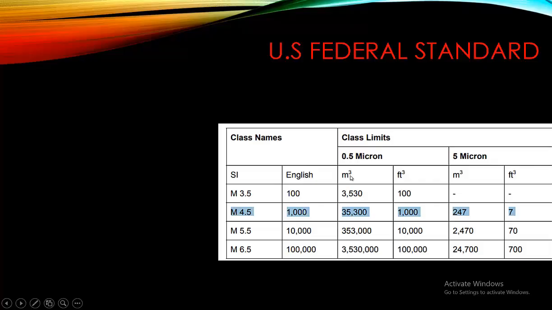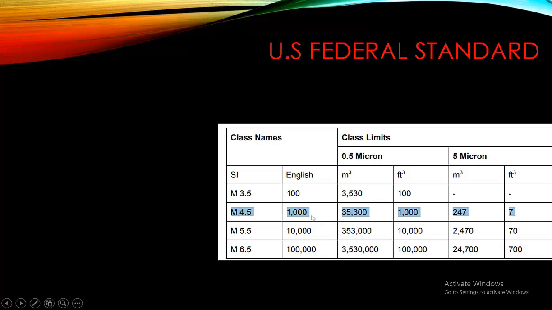In class 100, the number of particles present in a specific volume is 3530, and similarly there are 100 particles whose size is 0.5 micron allowed in class 100 in 1 cubic foot. Similarly, particles whose size is 5 micron are not allowed in this class 100.